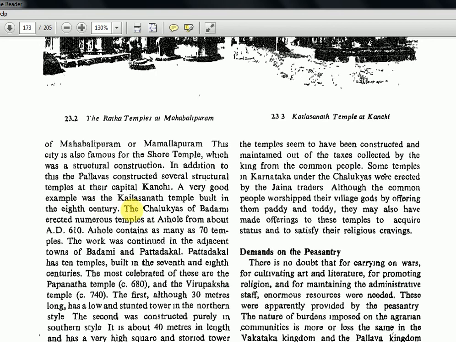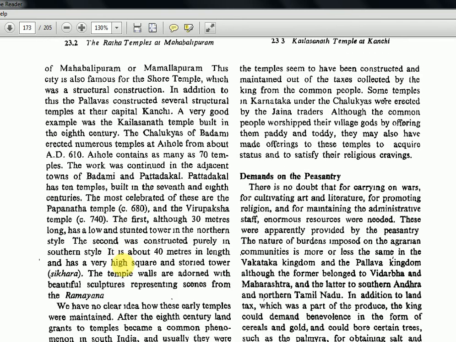Okay, the Chalukyas of Badami erected numerous temples at Aihole from about AD 610. Aihole contains as many as 70 temples. The work was continued in the adjacent towns of Badami and Pattadakal. Okay, these are all historical places in Karnataka. I have visited these places, Aihole, Badami, Pattadakal. There will be a lot of ruins, a lot of caves, these kinds of structures, which if you are interested in these kinds of areas, you can visit.